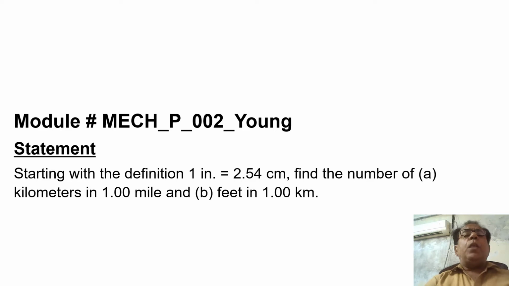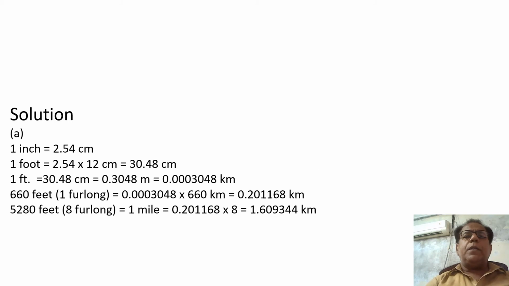Now we come toward the statement of this problem. Actually, this problem is regarding conversion factors. The statement starts with the definition: 1 inch is equal to 2.54 centimeter. Find the number of part A, kilometers in 1 mile, and part B, feet in 1 kilometer. Now we move on to its solution in the next slide.